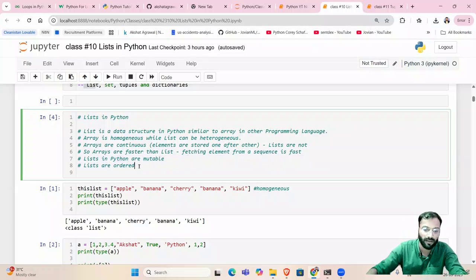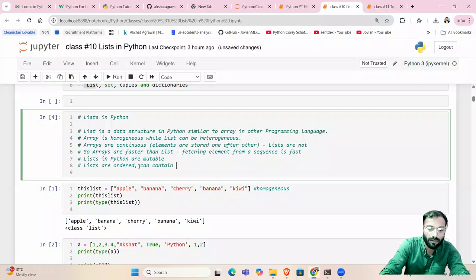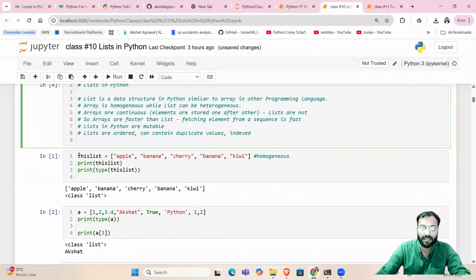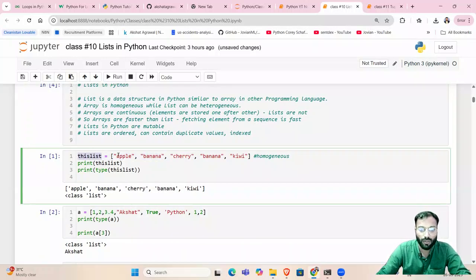It can contain duplicate values, and they are indexed. So we will study all of these properties one by one. But yeah, this is how we create a list. So see, this list is equal to apple, banana, cherry, banana, kiwi.